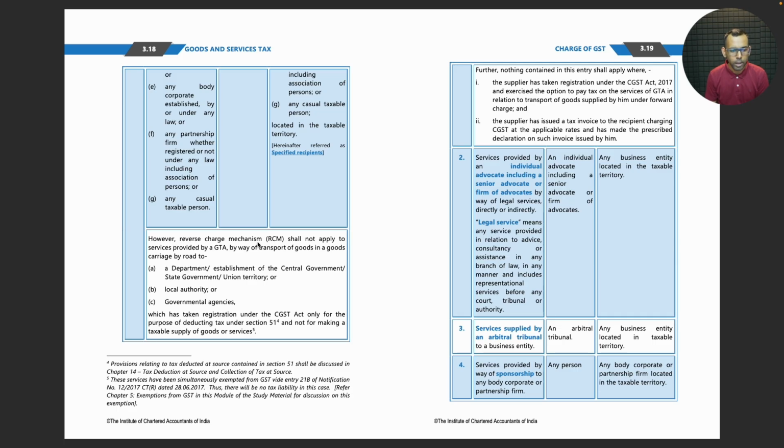However, reverse charge mechanism, RCM, shall not apply to services provided by GTA by way of transport of goods in a goods carriage by road to a department or establishment of the central government, state government, or union territory, or local authority, or governmental agencies, which has taken registration under the CGST Act only for the purpose of deducting tax under Section 51 and not for making a taxable supply of goods or services.